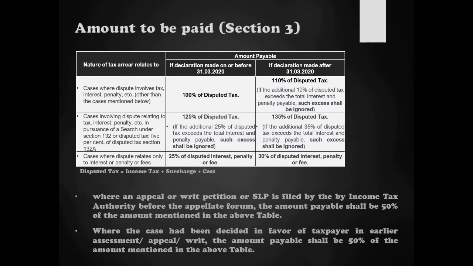So compute the amount as per these provisions, and then 50% of that is the amount which is ultimately payable. That is what this provision says. So this is on the total amount that is payable for settlement of the dispute.